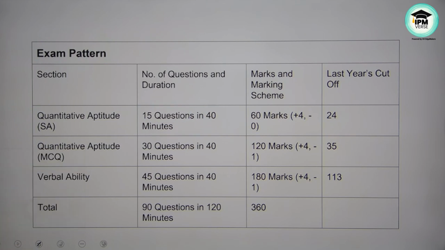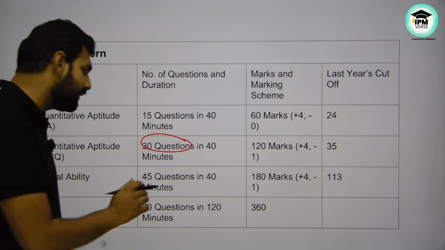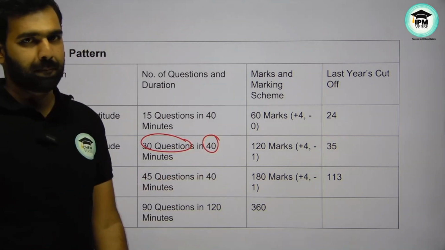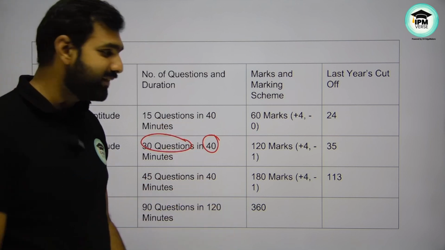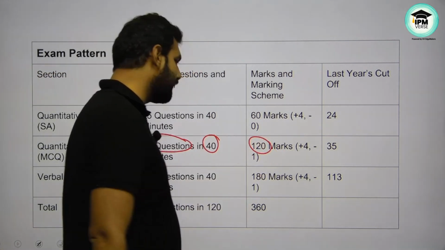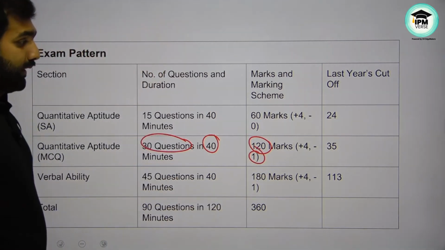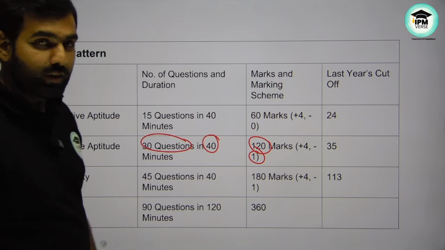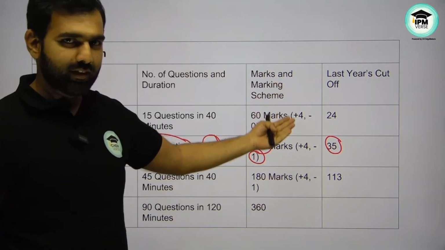Now, let's have a look at the next section, quantitative aptitude MCQ. There will be 30 questions, so the questions are doubled in the same 40 minutes. Since there are 30 questions at 4 marks for each right answer, that's 30 into 4, 120 marks, and -1 for an incorrect one. Last year's cutoff was only 35, a little higher than the previous section, but still very low.